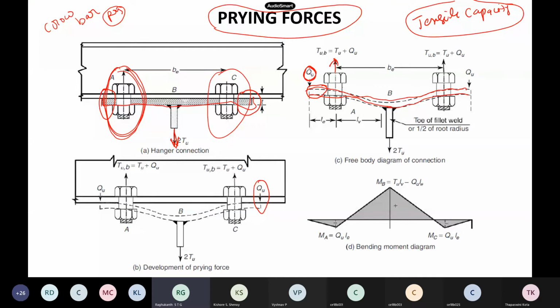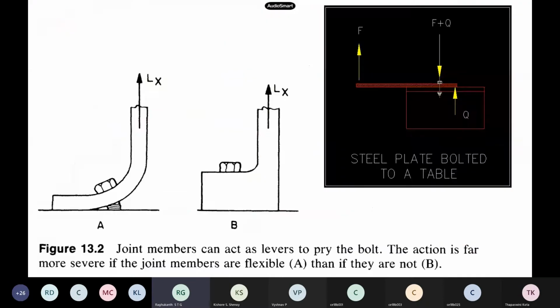So generally when you are designing the bolt, the load is 2T and two bolts are there. Our assumption is that the load is distributed equally, so this bolt takes T and this bolt takes T. But apart from T, you also have to increase your load slightly by adding this Q to account for the prying forces. You followed? This is the extra thing you have to do when doing this calculation. I will just show you.